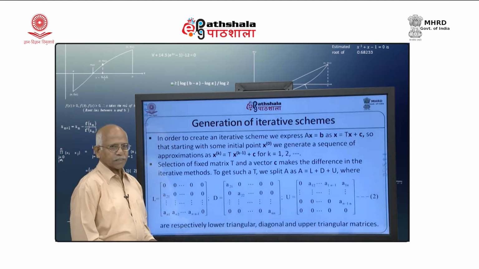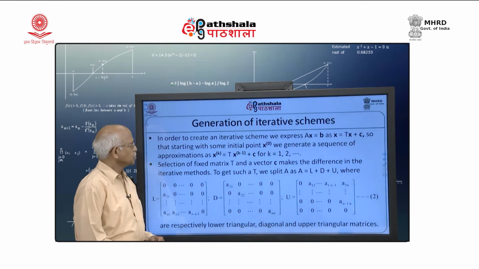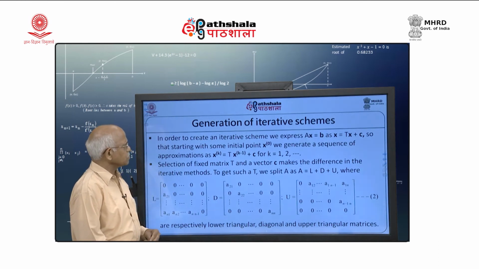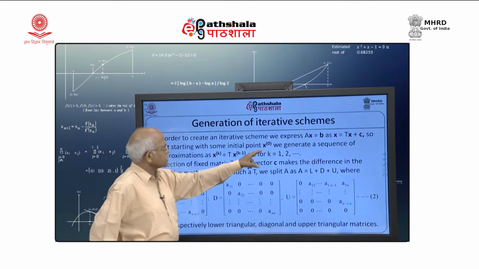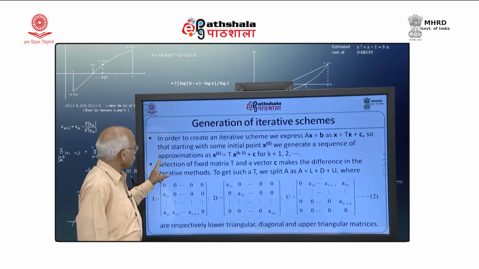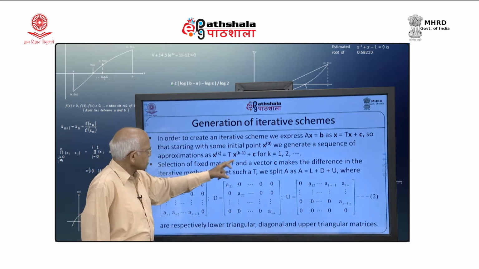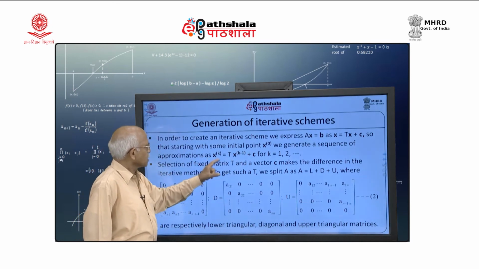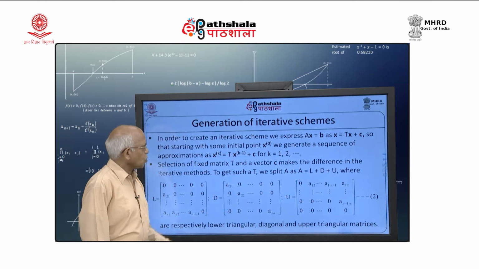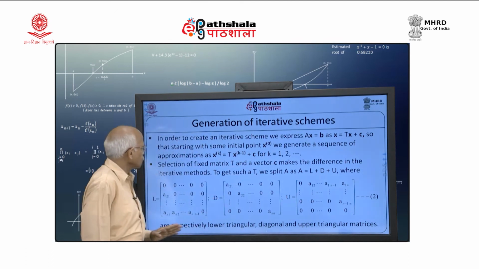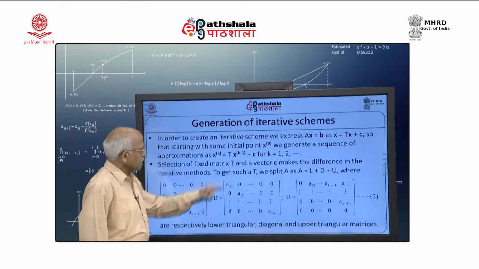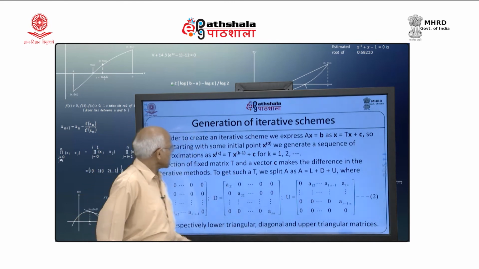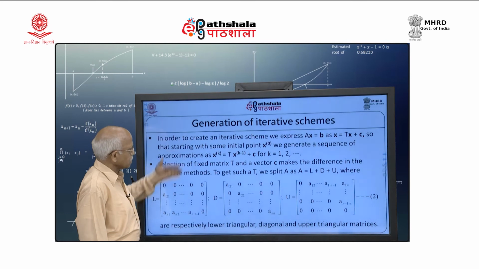How do we generate iterative schemes? A simple way is that, starting with some initial guess x bar 0, we generate a sequence of approximate solutions using a scheme like this: x bar k equal to T x bar k minus 1 plus c bar, for k equal to 1, 2, 3 and so on. Selection of the fixed matrix T and the vector c bar makes the difference in the iterative methods.